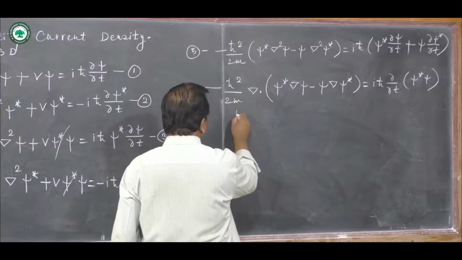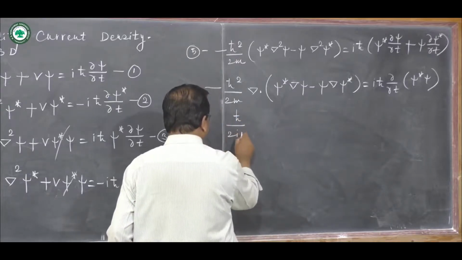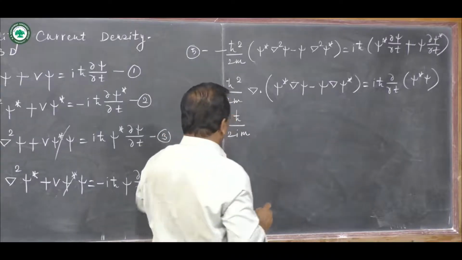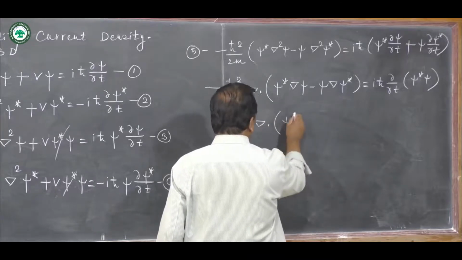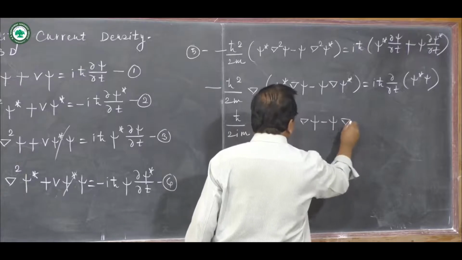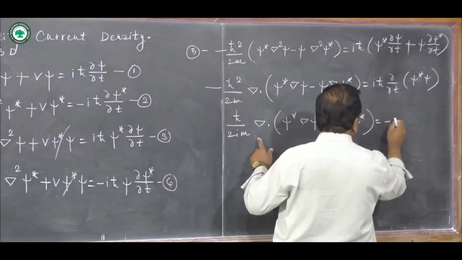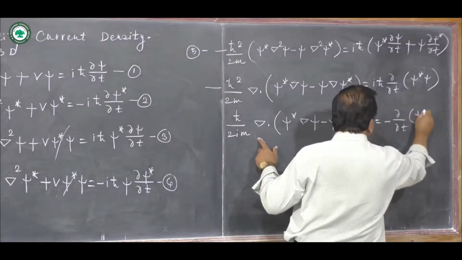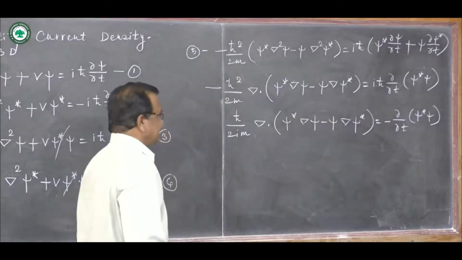So what I will get is this thing: minus ħ upon 2im, I have divided this by iħ, then del dotted with psi star del psi minus psi del psi star, then minus ∂/∂t of psi star psi, minus sign shifted to that side.